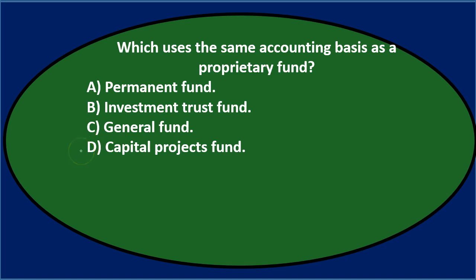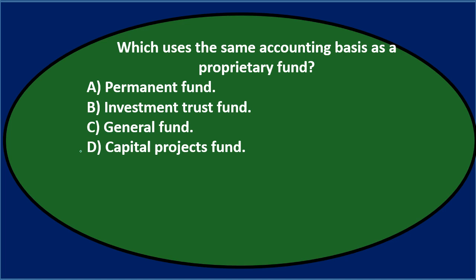Next question. Which uses the same accounting basis as a proprietary fund: either A, permanent fund, B, investment trust fund, C, general fund, or D, capital project fund. Let's go through this again using the process of elimination. You'll recall when we think about these types of funds, we've got the governmental funds, the proprietary funds, and the fiduciary funds. The governmental funds are the largest grouping of funds.